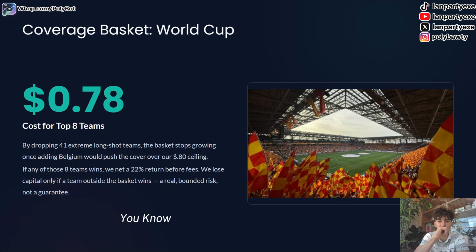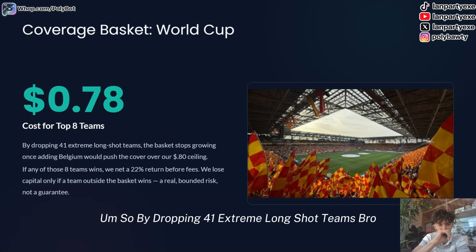So for example, I made 2 videos on this already. This is gonna be my third actually. So the coverage basket for the World Cup, we got 78 cents as the cost for the top 8 teams, by dropping 41 extreme long shot teams.